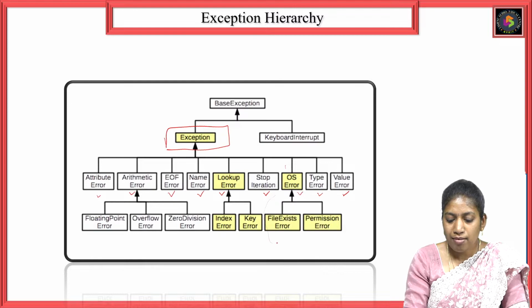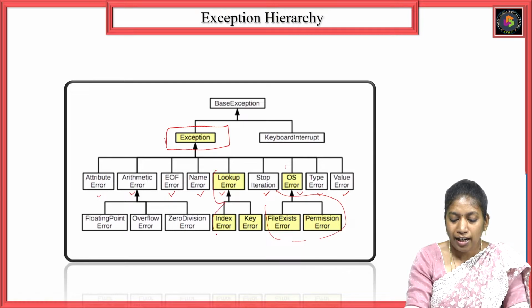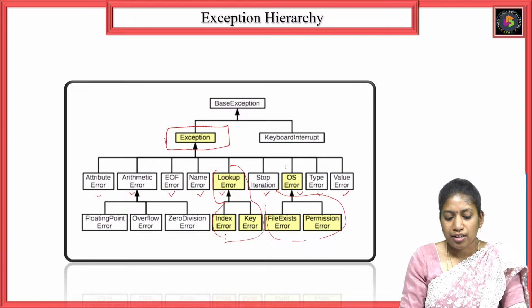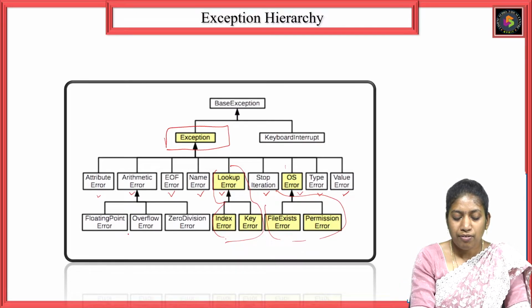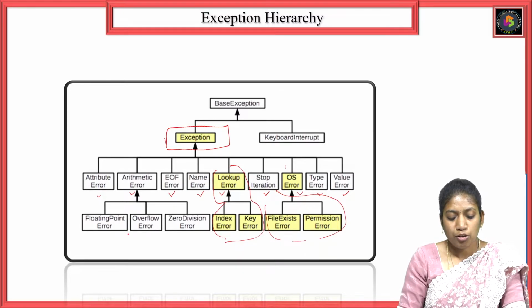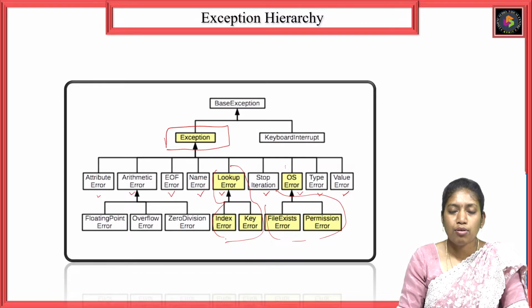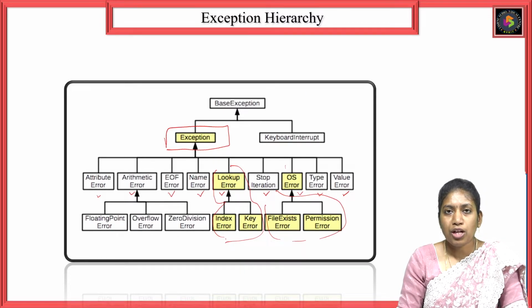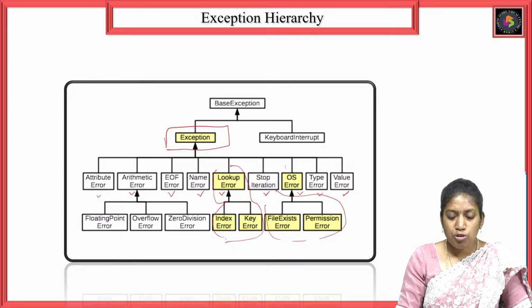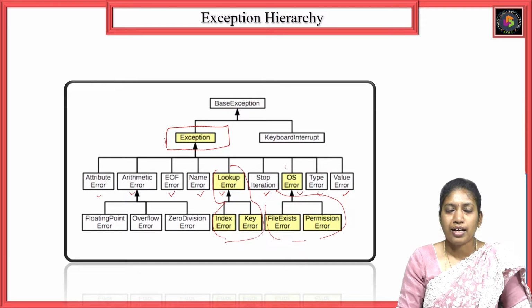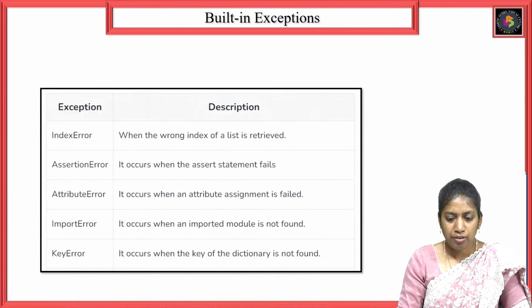Again, OS error is divided into two: file exists error and permission error. Lookup error again has two different exceptions: index error and key error. Arithmetic error is divided into three: floating point error, overflow error, and zero division error. These are the commonly occurring exceptions in a program.